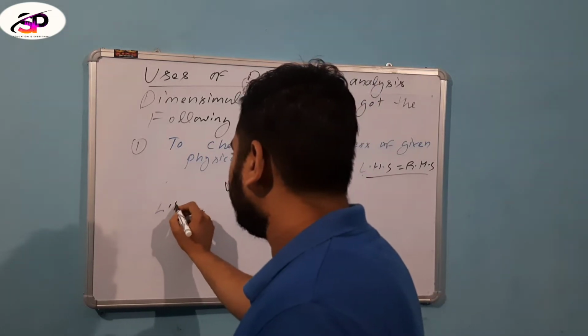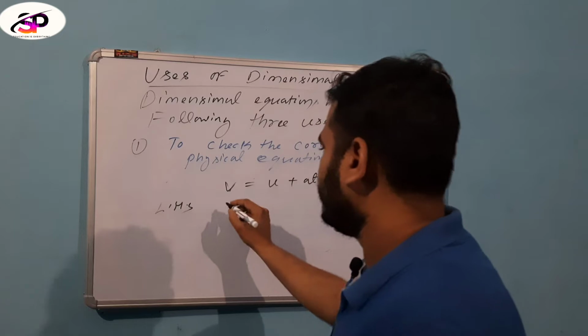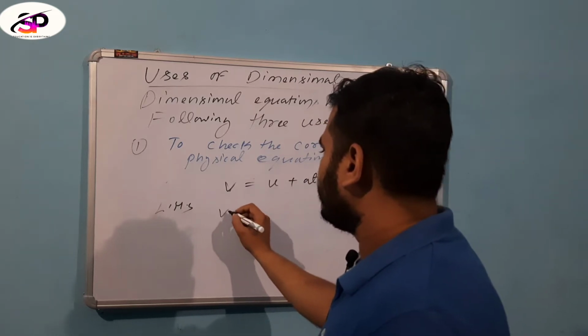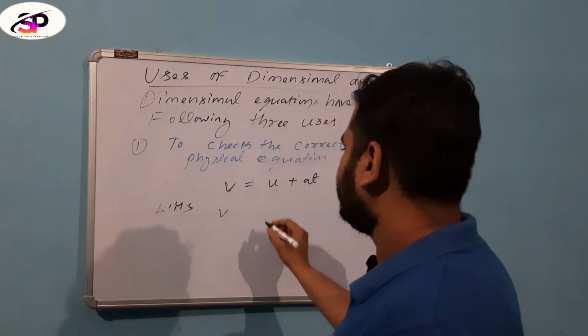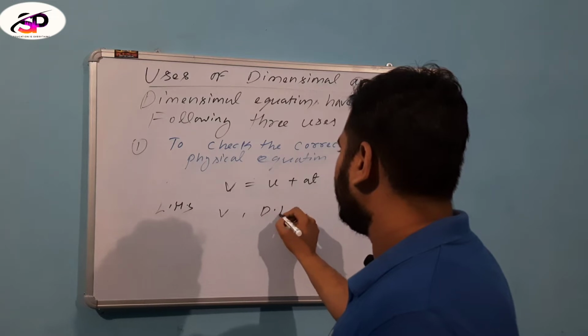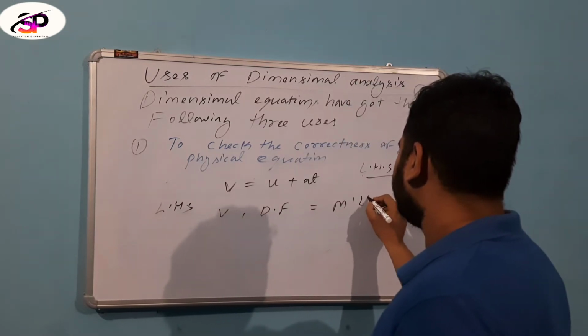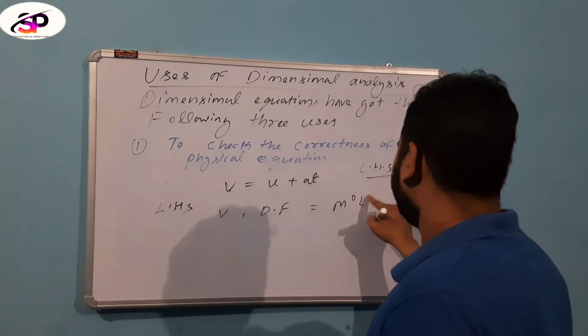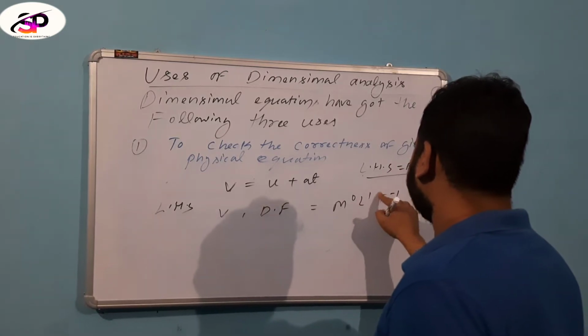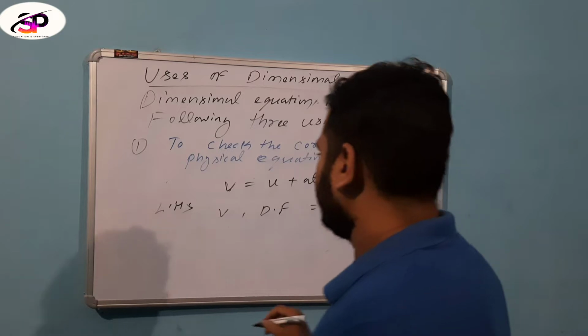Now we write for the LHS of the equation, that is V, the final velocity. Its dimension formula is M^0 L^1 T^-1.